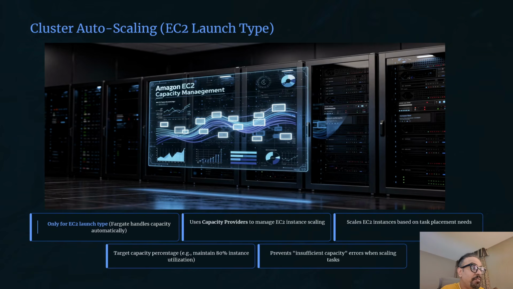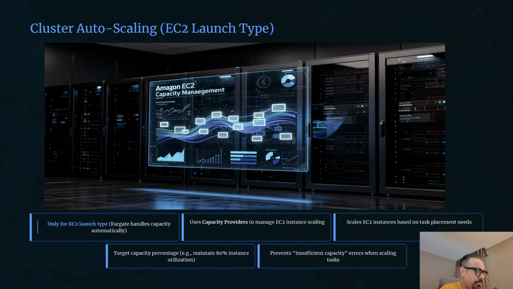This prevents insufficient capacity errors. So your service autoscaling says launch 5 more tasks, and the cluster autoscaling ensures EC2 instances are available to host them. So the two systems actually work together. Service autoscaling adjusts the task count, and cluster autoscaling adjusts the instance count.